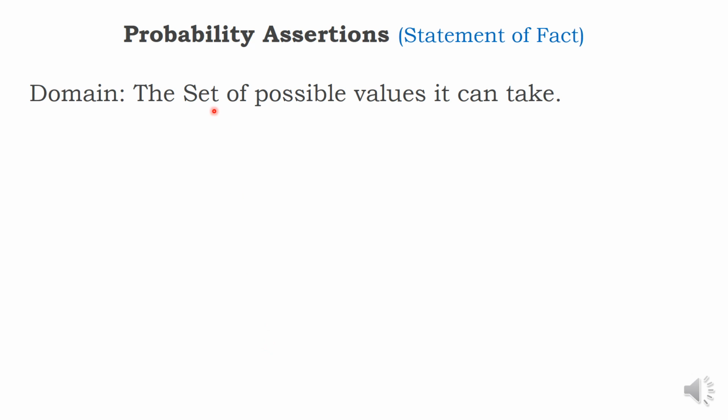Now, let us see probability assertion. Assertion means a statement of fact, telling the reality. I am going to define a domain. What do you mean by domain? The set of possible values it can take. Don't get confused about domain; I will give an example and you will come to know. Age domain. There is an age group of kids, less than 10.